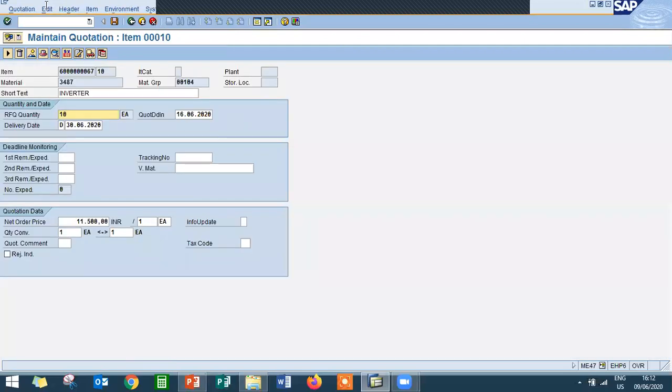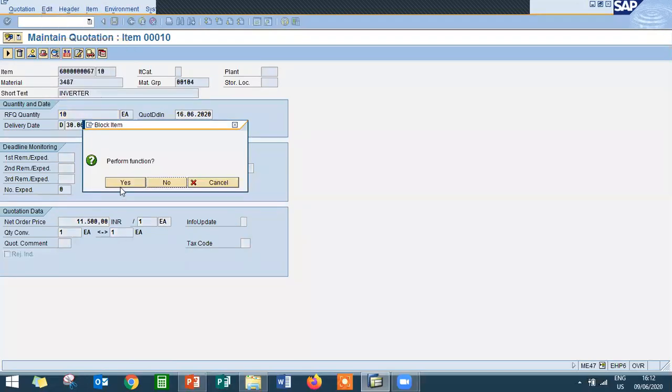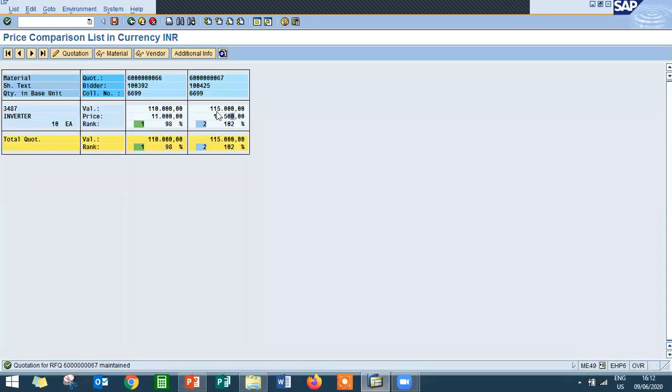So now I'm going to reject this higher price. Double click onto the price. Go to Edit, Block or Delete. I'm just blocking it. Yes. Save it. 67 I have blocked. 66, I'm going to do the order confirmation.